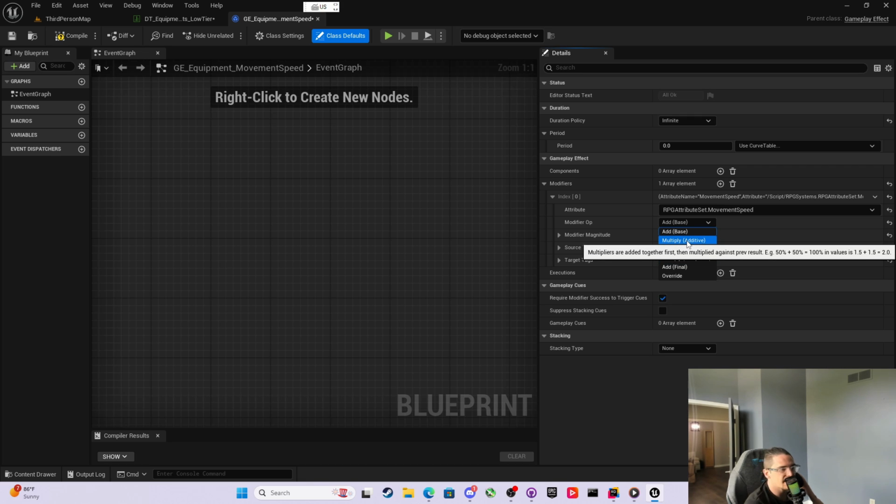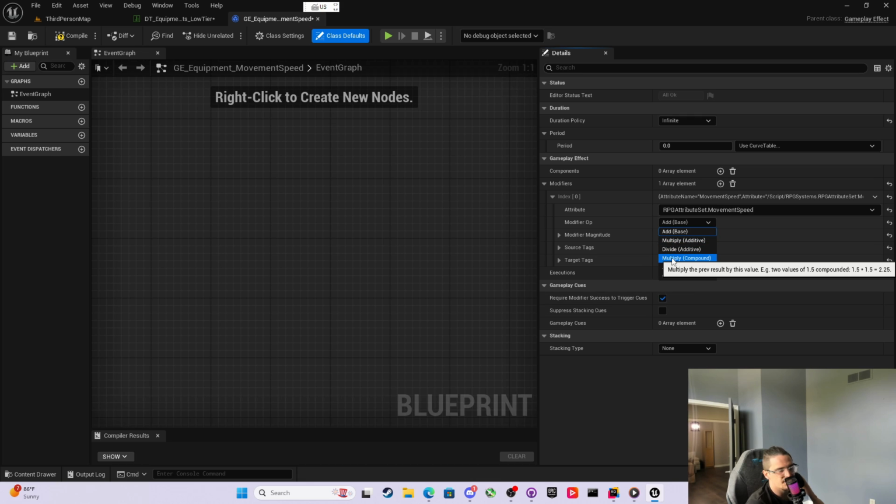Because the multiply additive is what we're going to be using here today for move speed, because 50% plus 50% equals 100%. So 1.5, if I have a 50% move speed bonus on one piece of equipment and a 50% move speed bonus on a second piece of equipment, then my multipliers will equal a 100% bonus if I do multiply additive. If I do multiply compound and I have two pieces of equipment, one has 50% and the second has 50%, then the multipliers multiply the previous values.